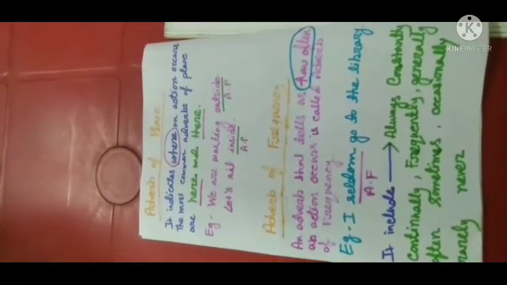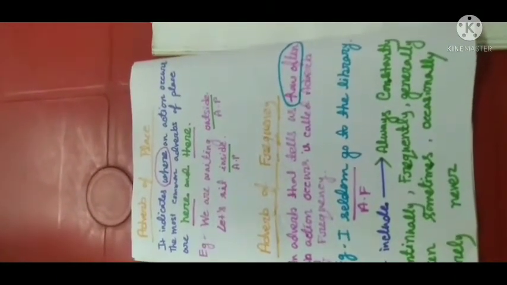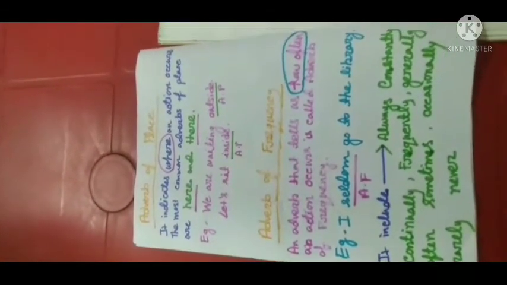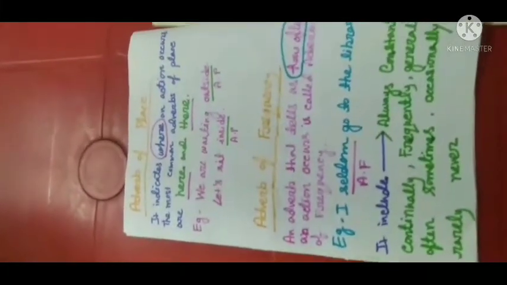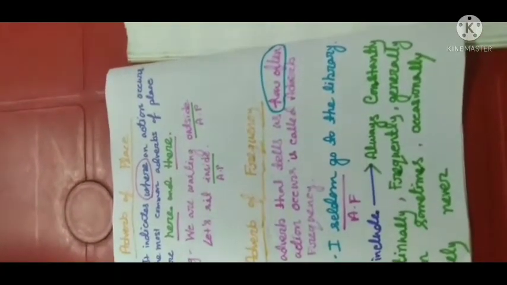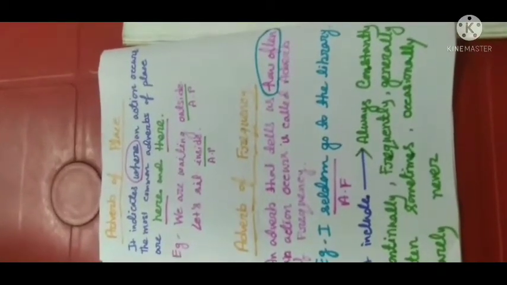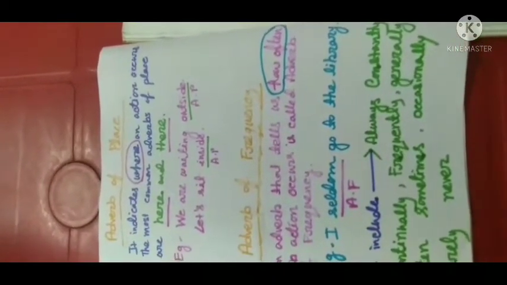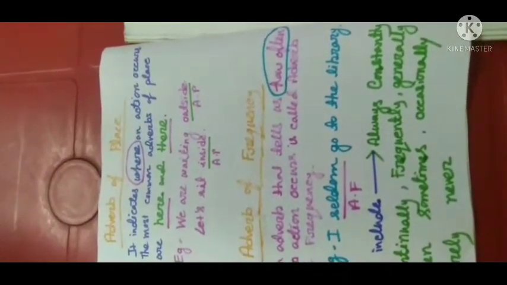It indicates always, constantly, continually, frequently, generally, often, sometimes, occasionally, rarely, and never, and so on. So adverb of frequency tells us how often an action occurs.